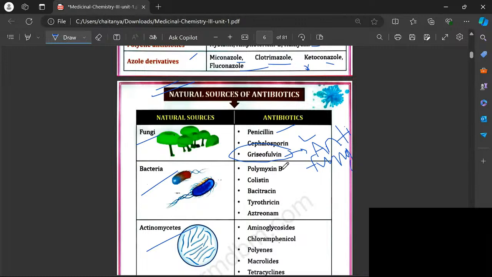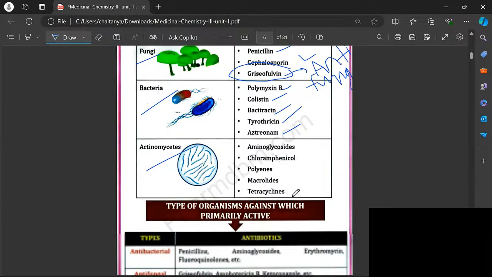Next, from bacterial source, we have polymyxin B, colistin, bacitracin, tyrothricin, azithromycin. And from actinomycetes, this is also a bacteria. From here we get aminoglycosides like streptomycin, amikacin, etc. Next, chloramphenicol, one of the famous drugs, which is used in the treatment of eye infection.